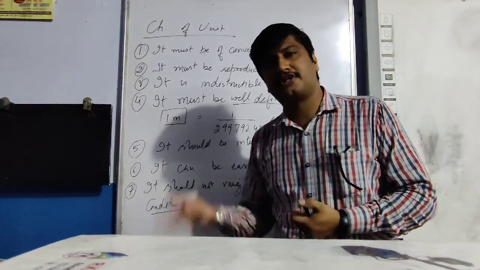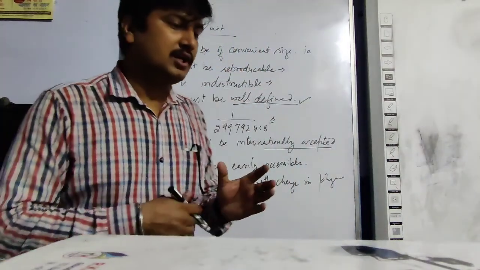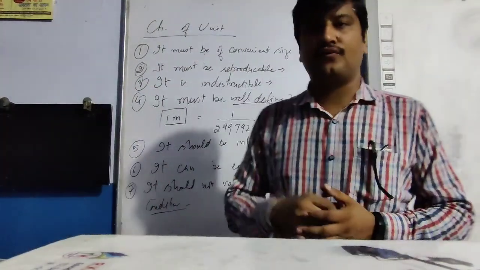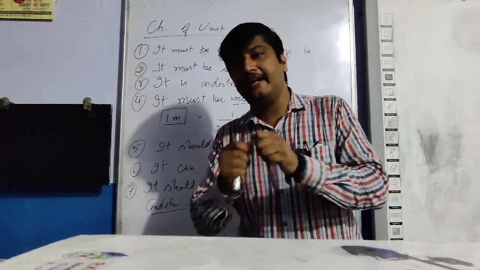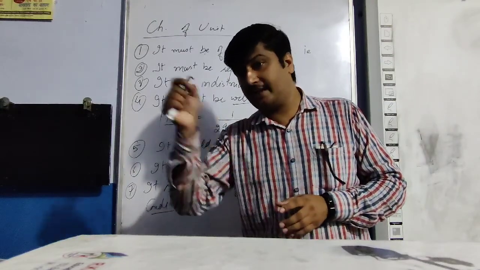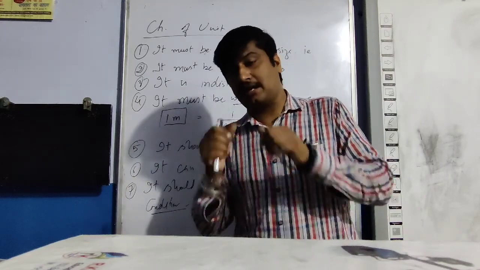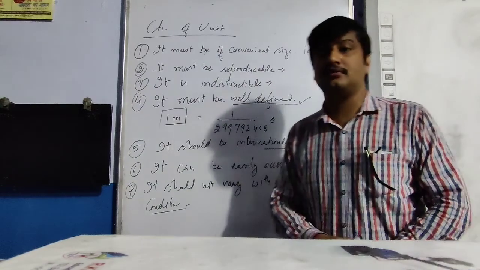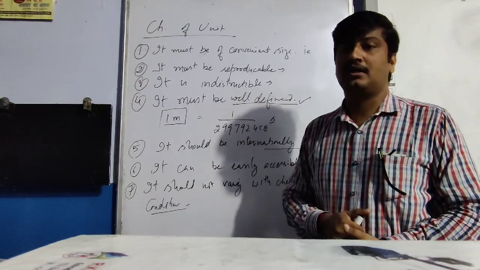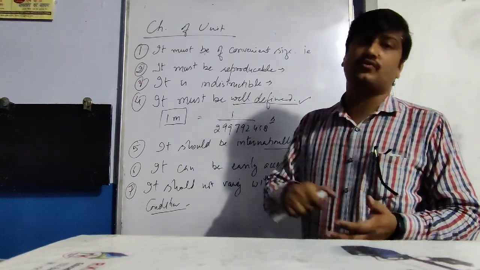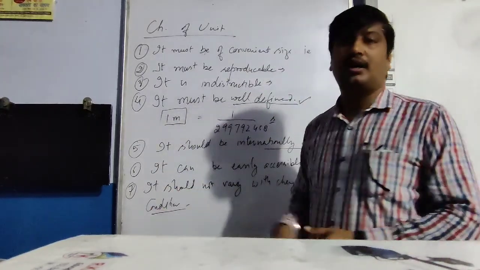ऐसा ना हो कि टेम्परेचर बढ़े तो लेंथ का साइज बढ़ जाए। So like earlier, for 1 meter there are 2 or 3 definitions provided, out of which one was the distance between 2 marks on a platinum and iridium rod at 0 degree Celsius. Now see, if the temperature rises, the length of the rod will increase, and hence the 1 meter is also increasing. So in summer the 1 meter is longer as compared to the winter. This should not happen. It should not have any effect on the change in physical conditions around it.